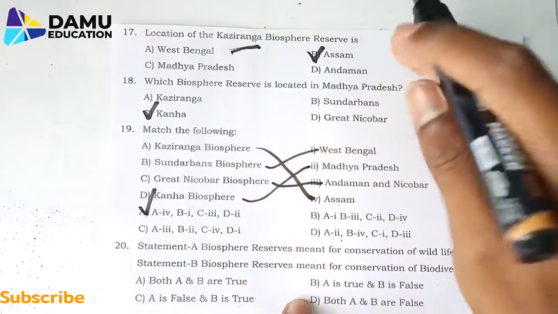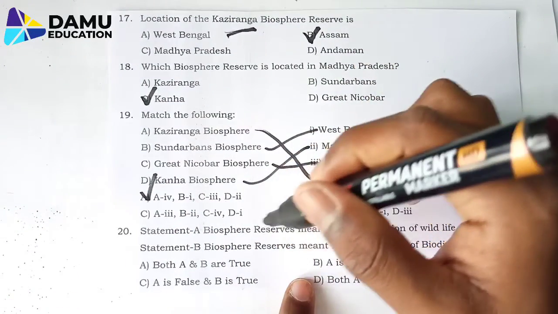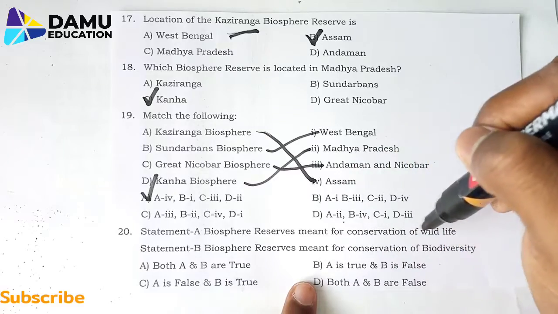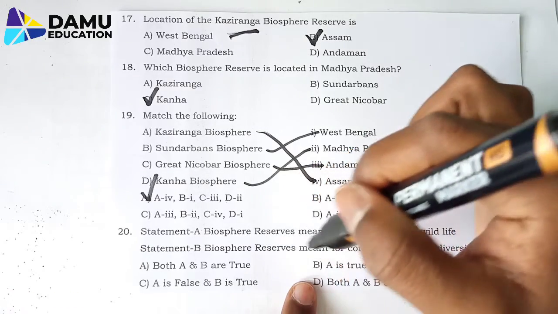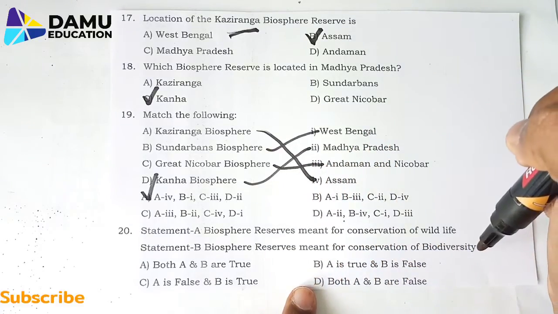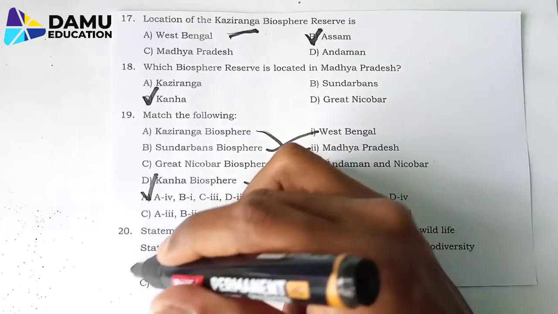Option A. Last one, the 28th one. Statement A: biosphere reserves are meant for conservation of wildlife. Exactly. Statement B: biosphere reserves are meant for conservation of biodiversity. Both A and B are true.